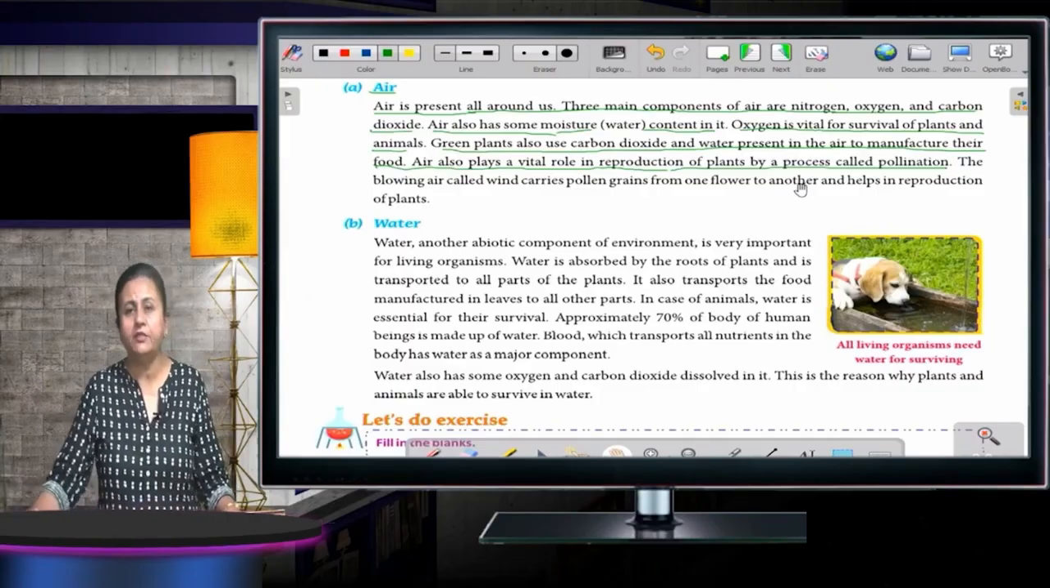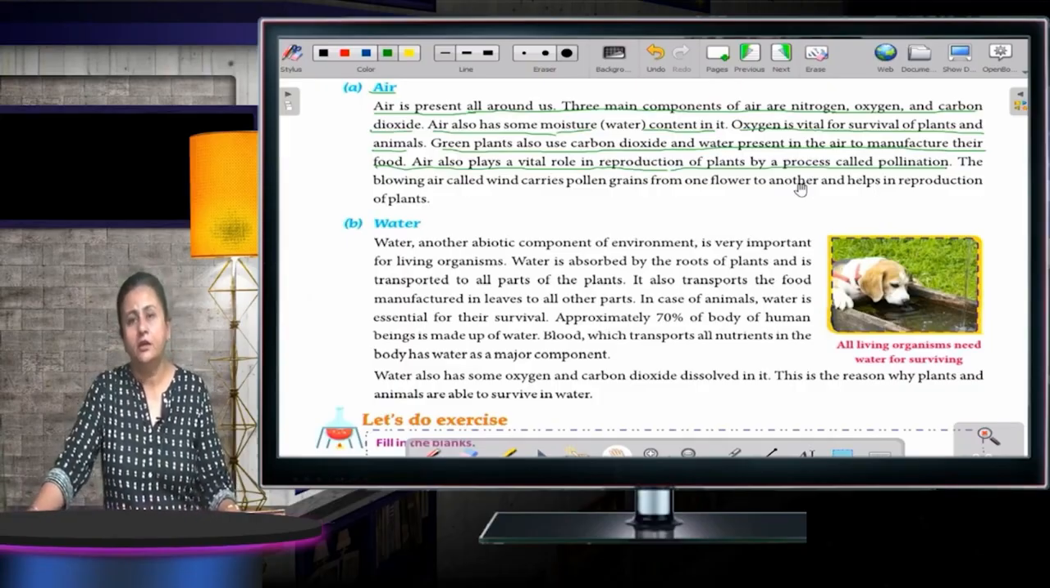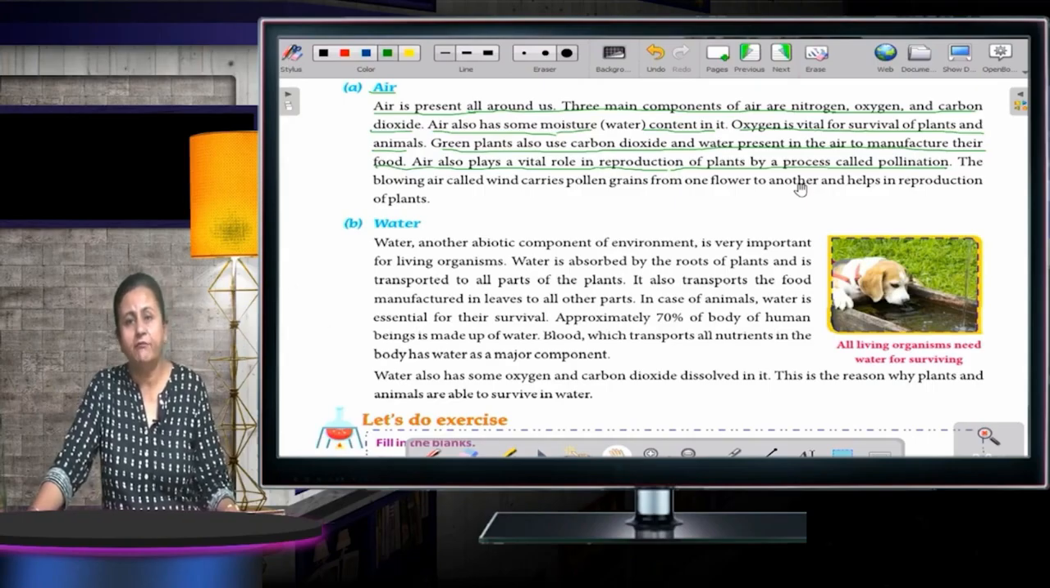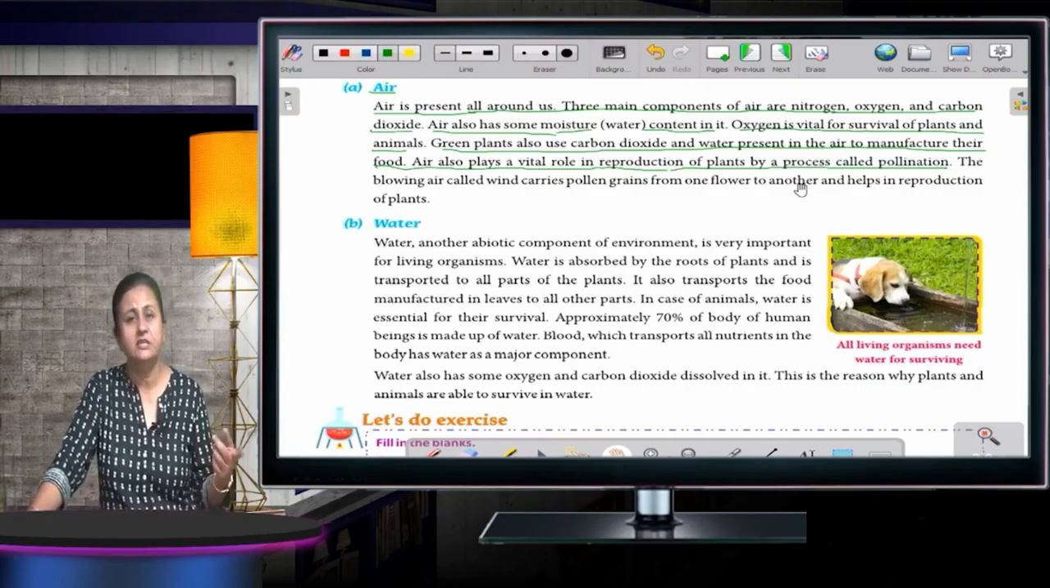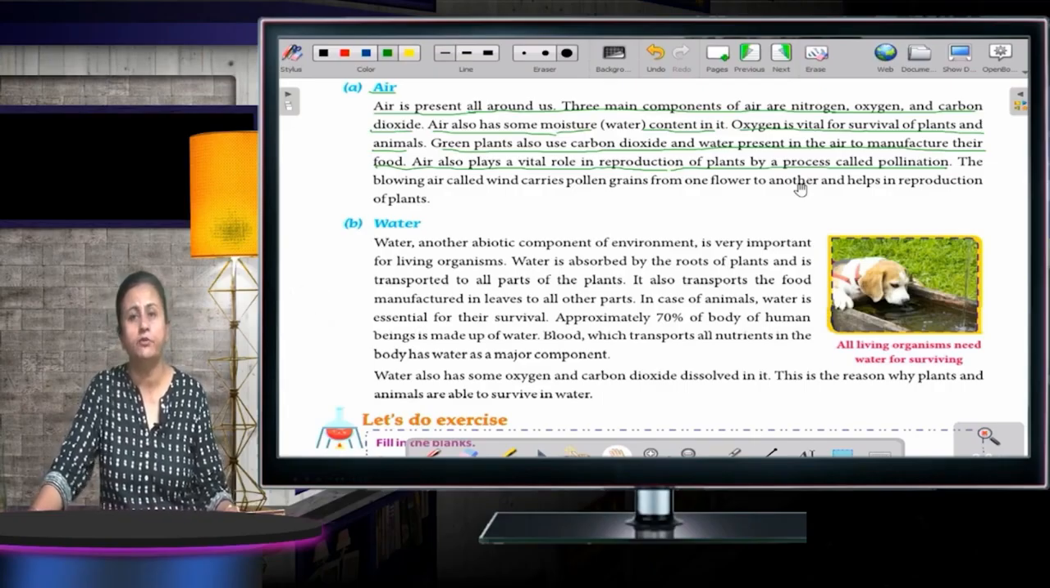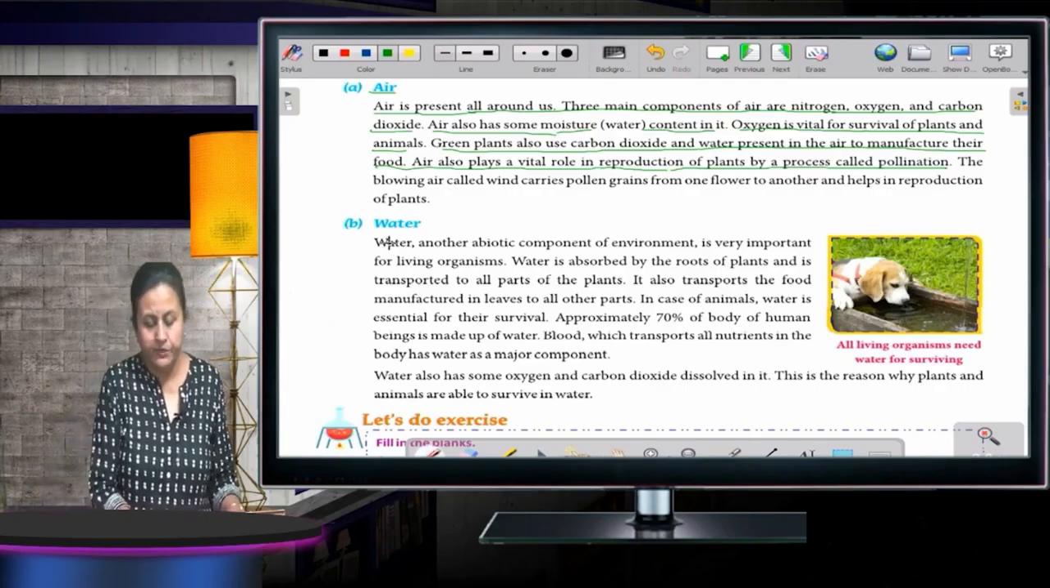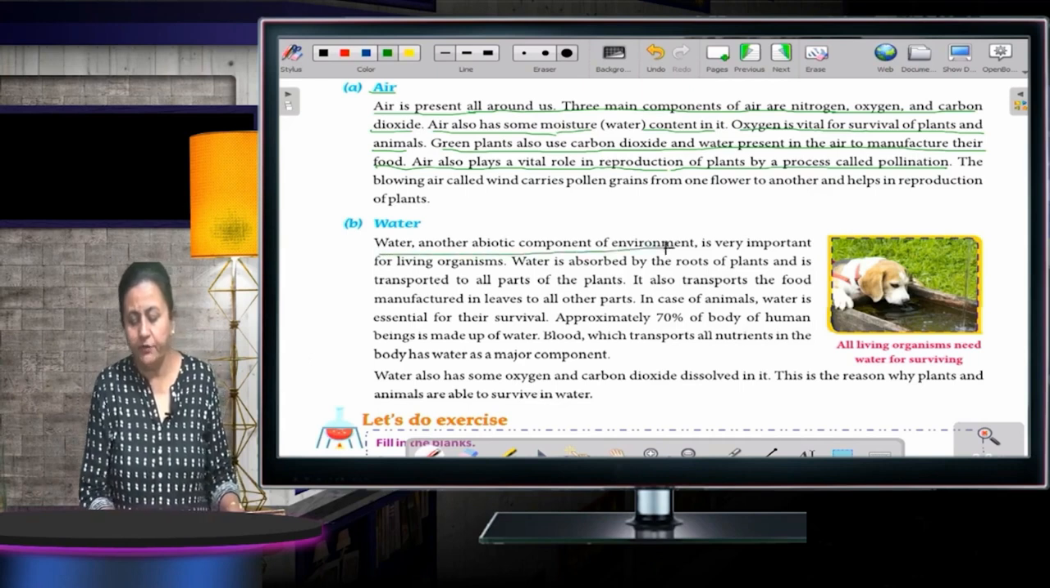Children, you can live without food, but to live without water is very, very hard. You can live without food for a few days, but if I talk about living without water, one day you will be able to live, on the second day, but eventually you will die if there's no water. So water is very important for us. Water, another abiotic component of our environment, is very important for living organisms.